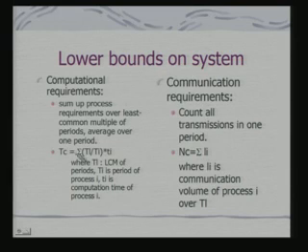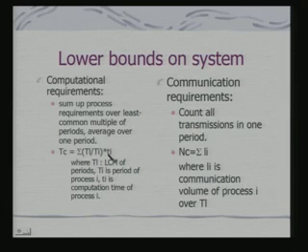So, if you look at the communication requirements, this is a kind of bound you will get. This bound comes from, say, TL being the LCM of the periods of the tasks, because many of these tasks are periodic tasks, and the LCM gives the least common multiple of these periods. So, if Ti is the period of each task, then if I divide TL by Ti, I get the number of times a task gets scheduled.